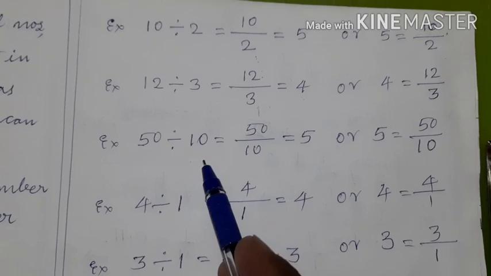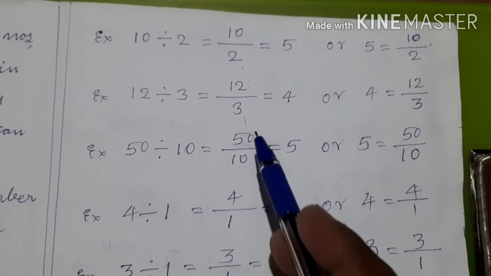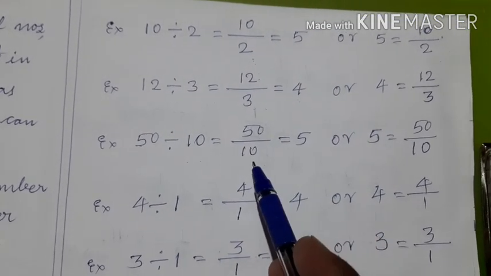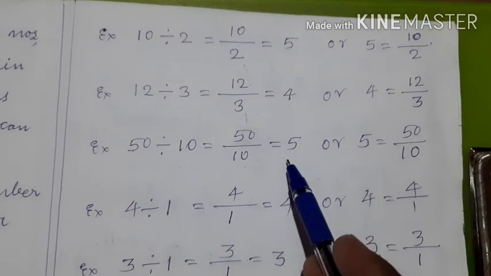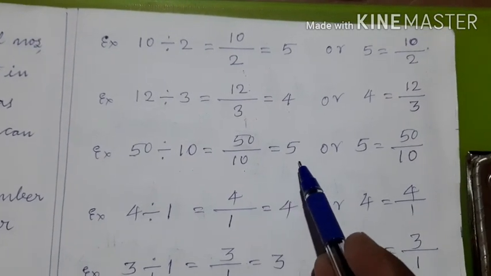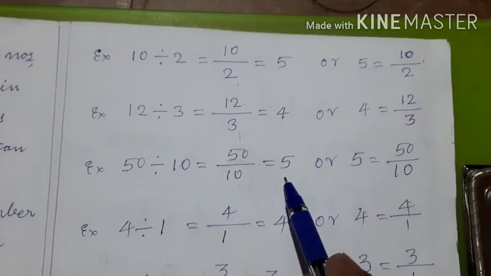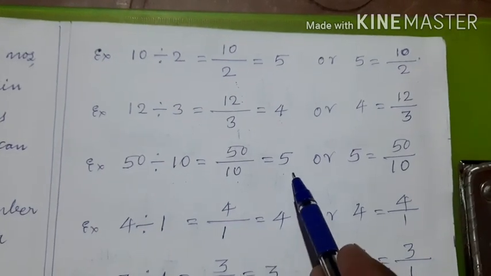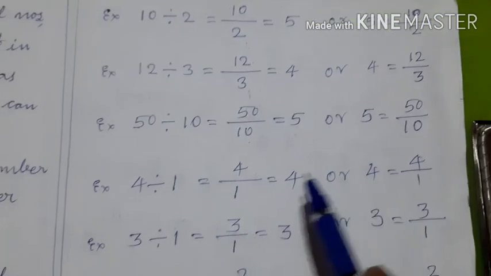50 divided by 10 means it is 50 upon 10. What is the meaning of 50 upon 10? There are 50 rupees. They should be given to 10 people. Then each one will get how much? Each one will get 5. So, 50 upon 10 is equal to 5, or 50 divided by 10 is also equal to 5. So, children, we write 50 upon 10 is equal to 5 or 5 is equal to 50 upon 10.